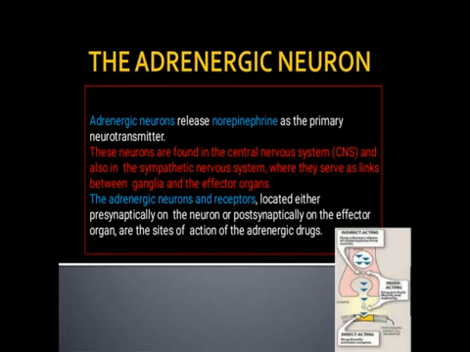In case of somatic it is directly ganglia which provides the impulses to the effector cell. But in case of adrenergic, two ganglia are present, the presynaptic and postsynaptic. The postsynaptic provides secretion of adrenaline or noradrenaline at the effector cell.